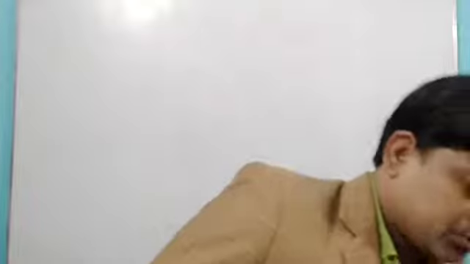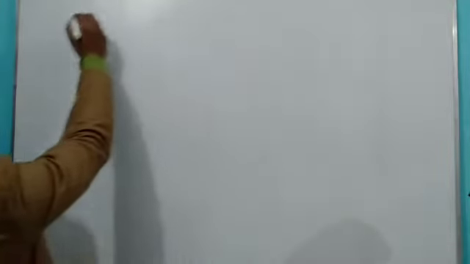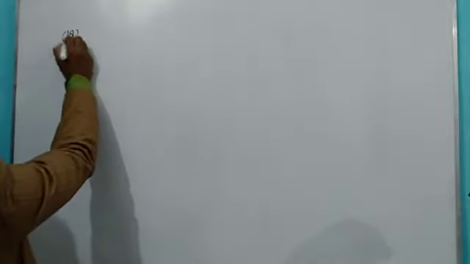But before that, I have one question in front of you. That is question number 18, first part. As I told you, we have done different types of questions.